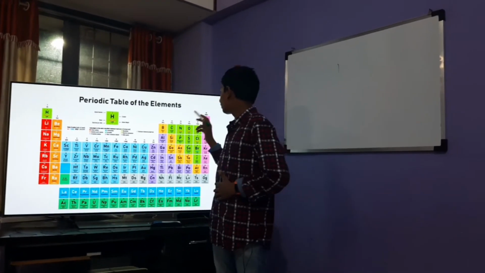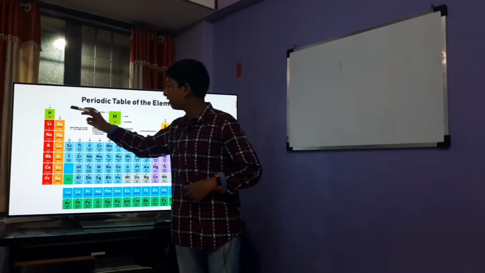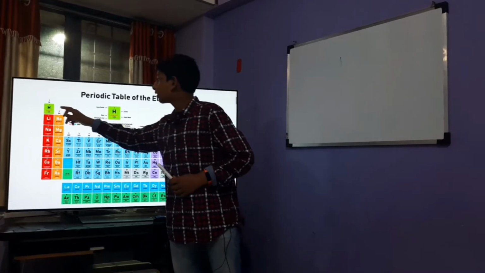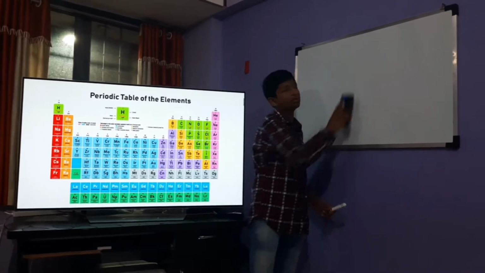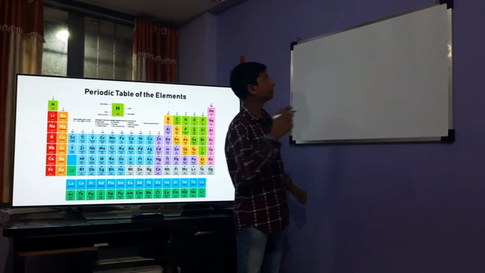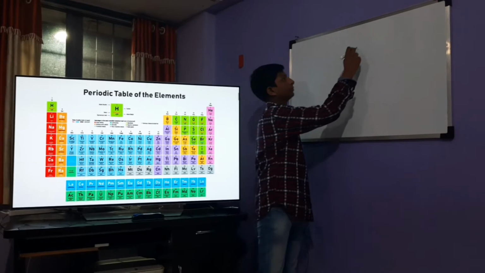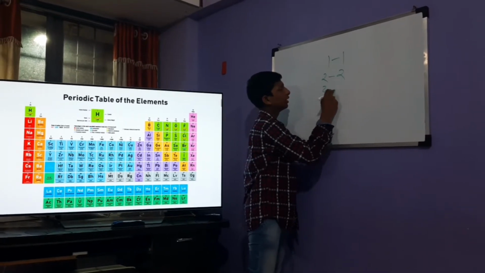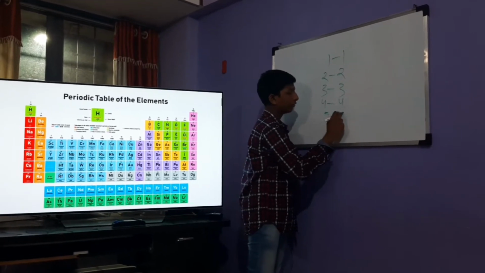Now from groups, let's come to rows. There are 7 rows, as you can see. Basically, how are rows formed? In the first row there is only one shell. In the second row there are 2 shells. In the third row 3 shells. Fourth row 4 shells. Fifth row 5 shells.